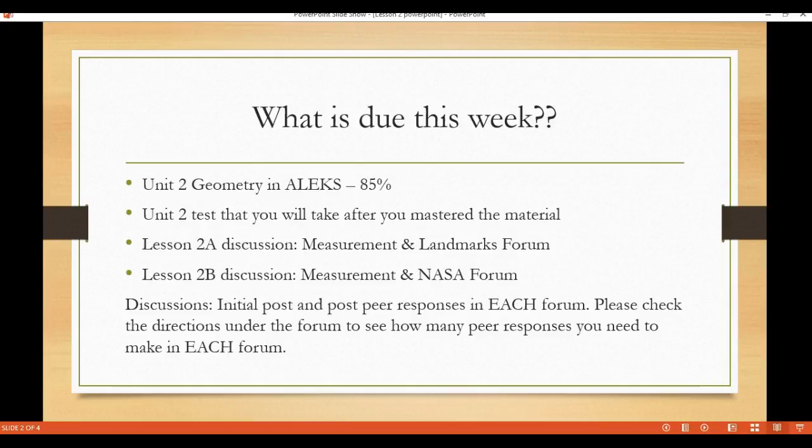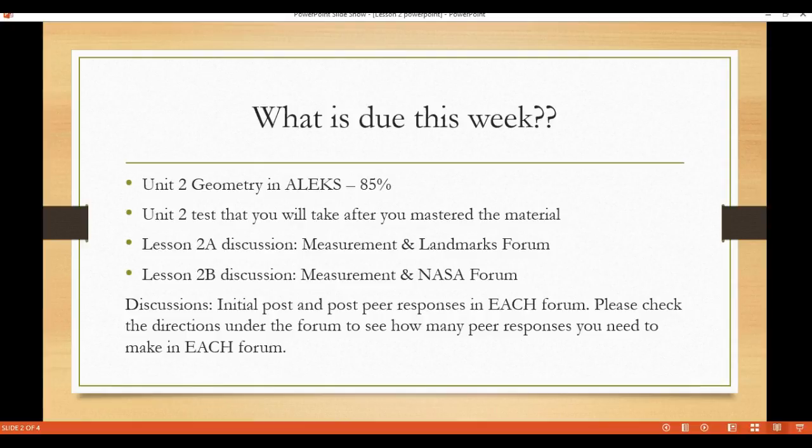Remember that you will need to work at least 1 hour per day in ALEKS, a minimum of 5 hours per week, so you can have plenty of time to get your work done. If you are behind, you will need to put in additional hours on top of the 5 hours per week to master your current work and past work.